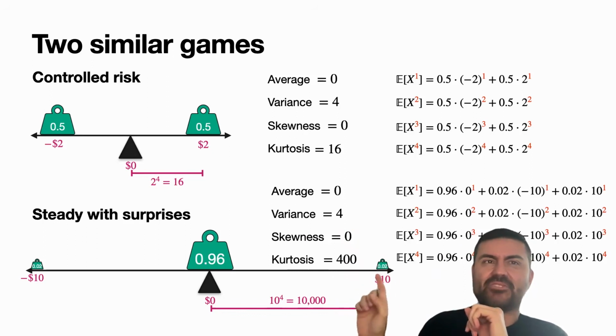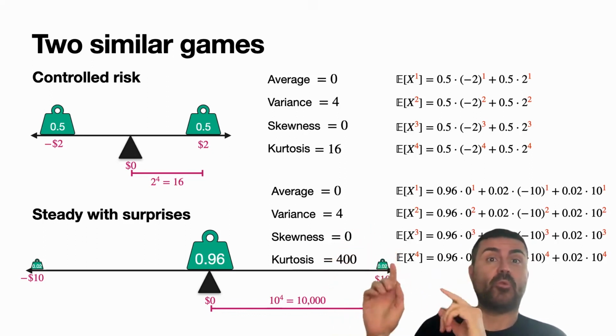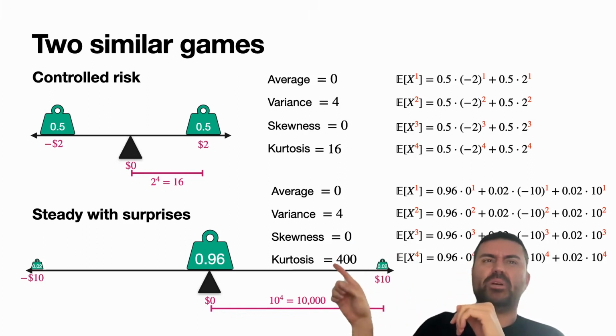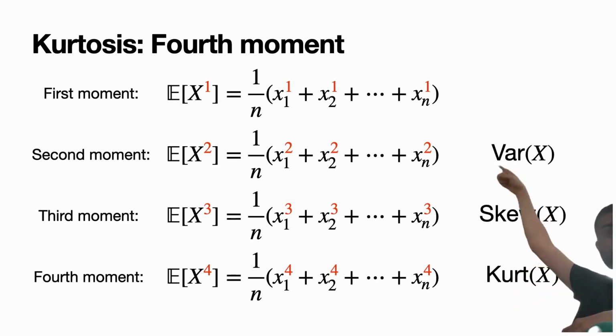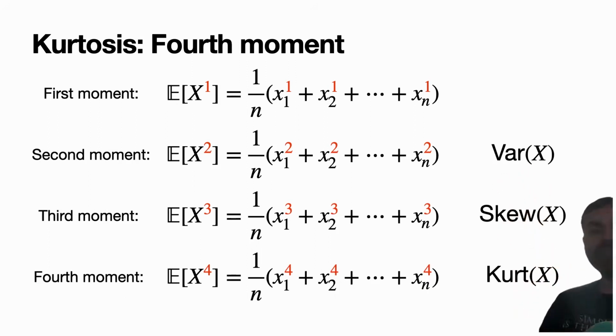If you want to calculate the actual kurtosis, you would have to divide the data by 2, which is the square root of 4, and then calculate it. But you get the point. It's a lot bigger here than here. And so here we have our 4 moments: the average, the variance, the skewness, and the kurtosis.